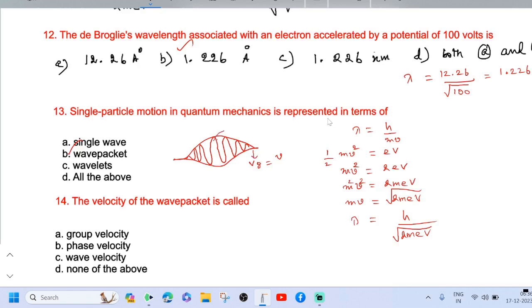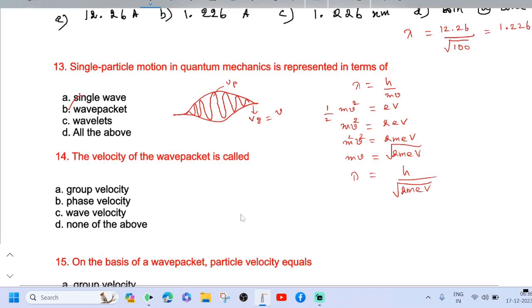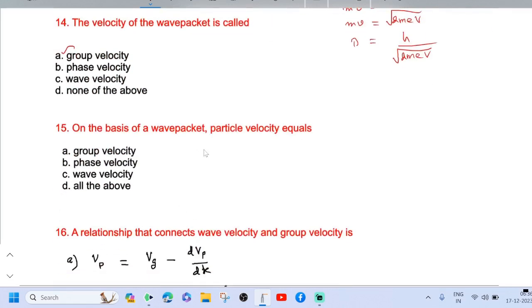If you think about the velocity of the individual waves, that is phase velocity. The velocity of the wave packet is called group velocity. On the basis of the wave packet, particle velocity equals group velocity.